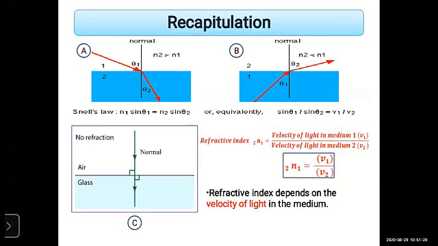Remember that when the light passes from rarer medium to denser, the refracted ray always bends towards the normal. And second one, that is B. What is that? When the light rays pass from the denser medium to rarer medium. Look at that diagram. The arrow indicates from denser to rarer medium, means from water to air. When the light passes from denser medium to air, the refracted ray always bends away from the normal, right? So it is always away from the normal.